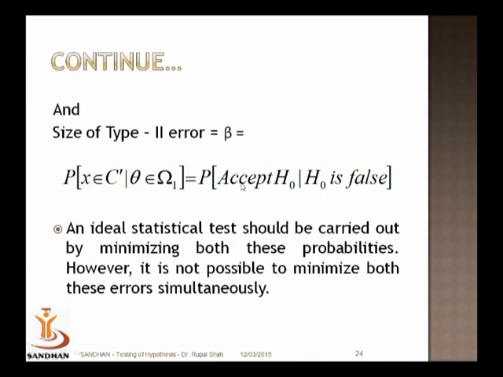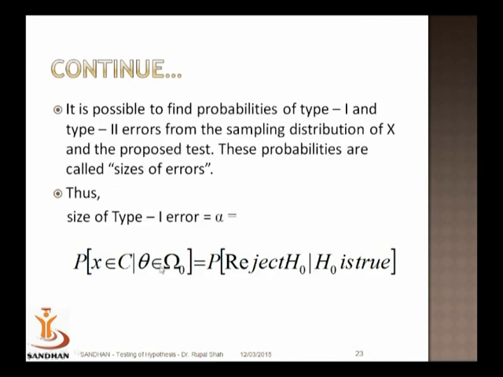Acceptance of null: you are going to accept the null when your sample observation belongs to the acceptance region. As we have said, the acceptance region is C dash. Similarly, here you can see rejection of H0. You are going to reject H0 if your sample observation falls in the critical region, which you denote by C.